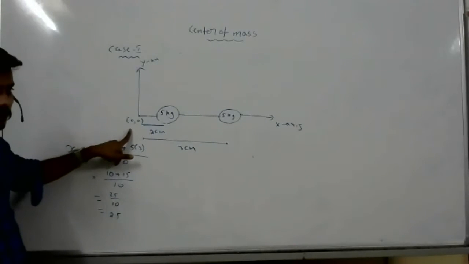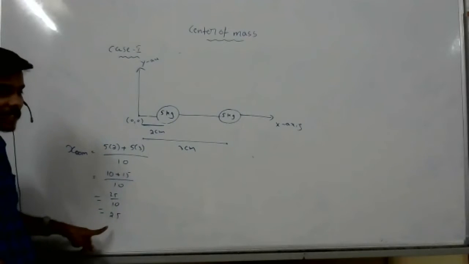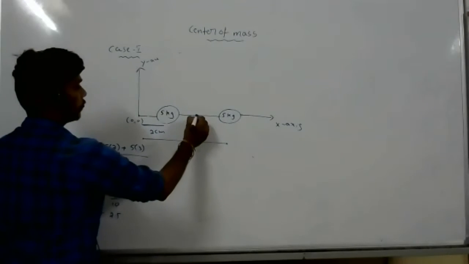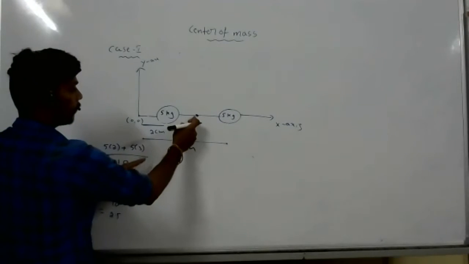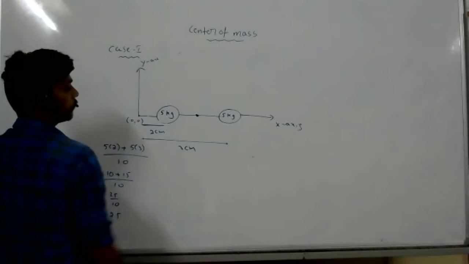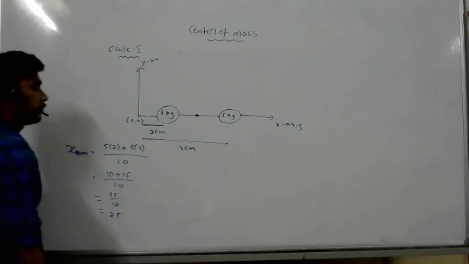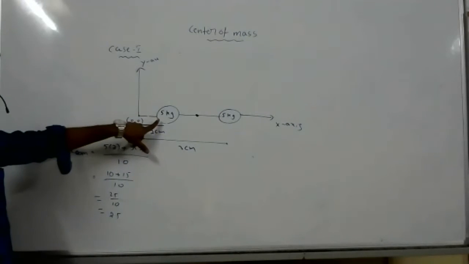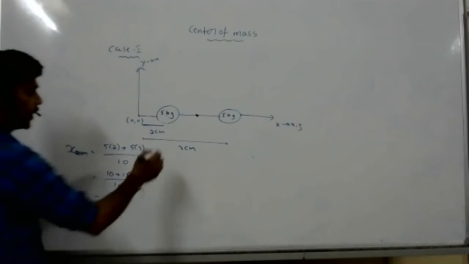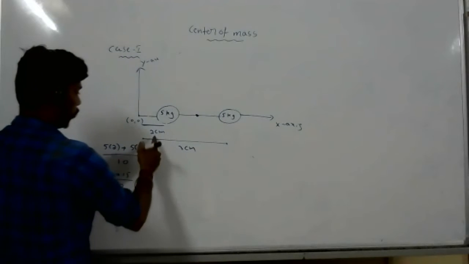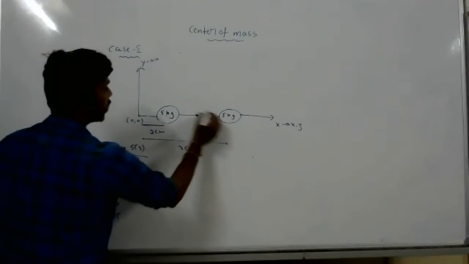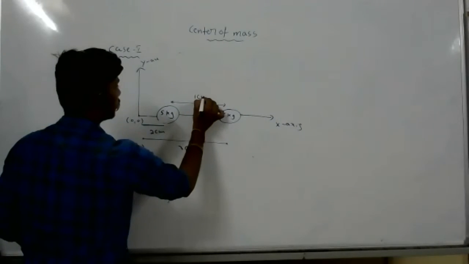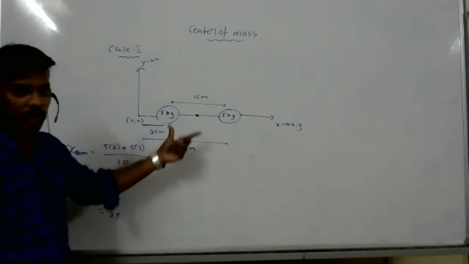From the origin, it exists at 2.5. One body is at 2, the other at 3, so the center of mass is at 2.5. Total is 3. If you take from this body, what is the distance between these two? 1 centimeter only, right? Yes, sir.